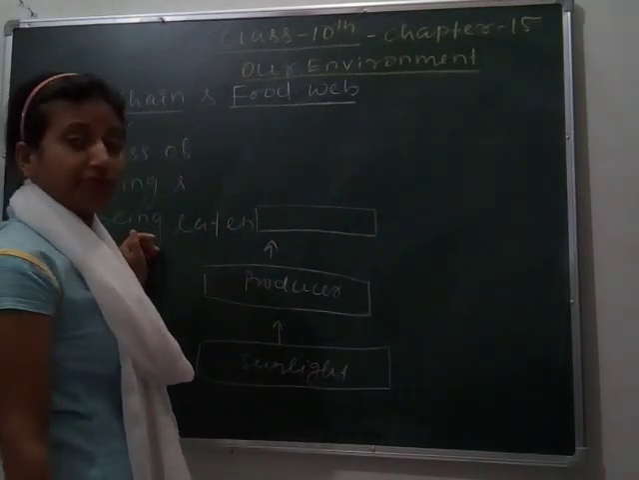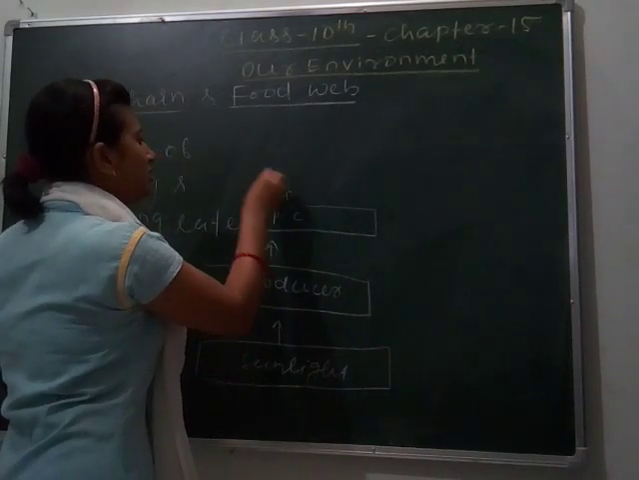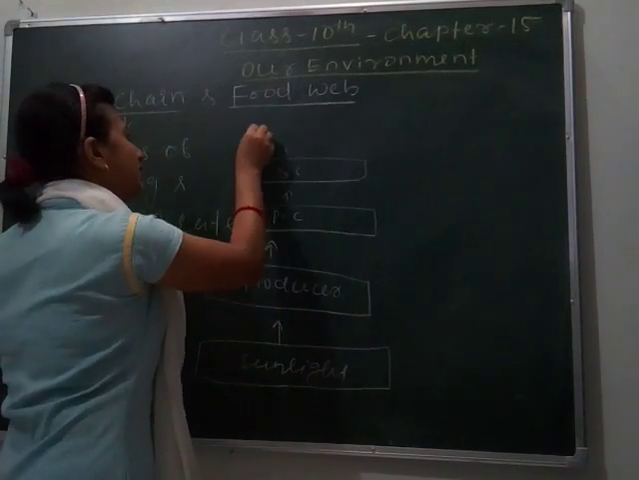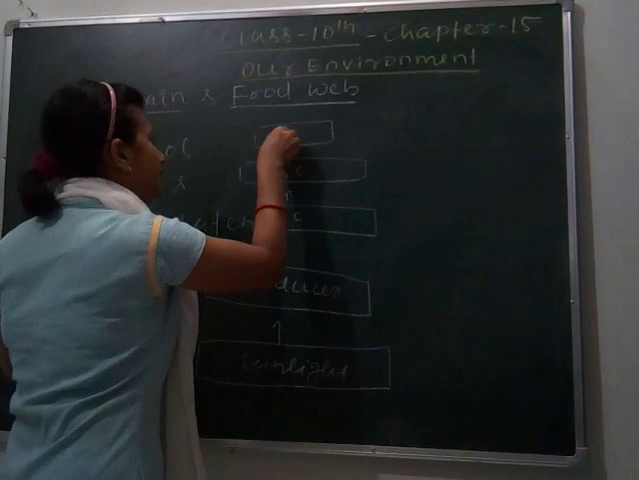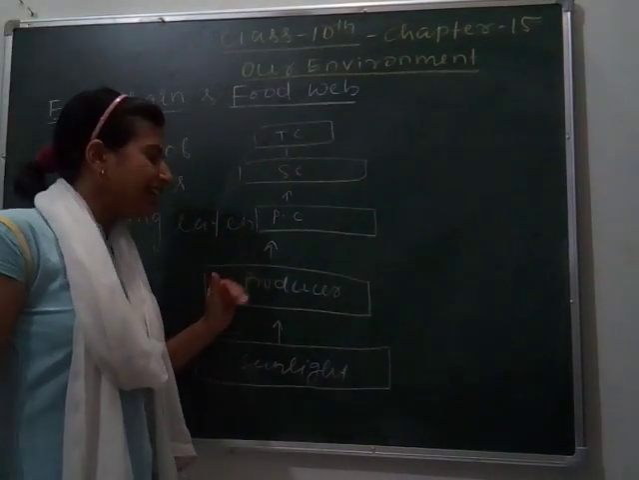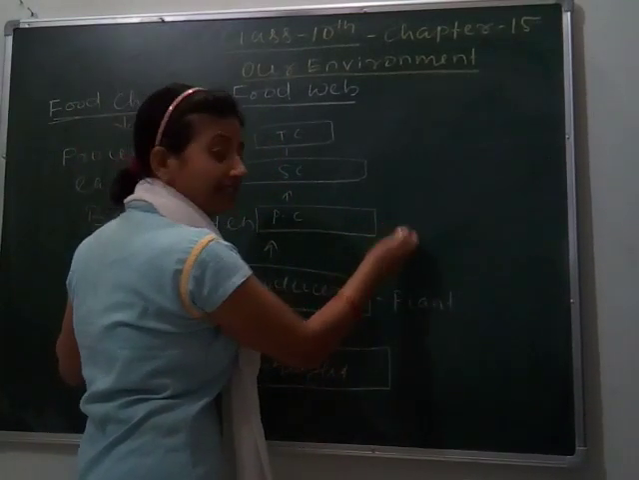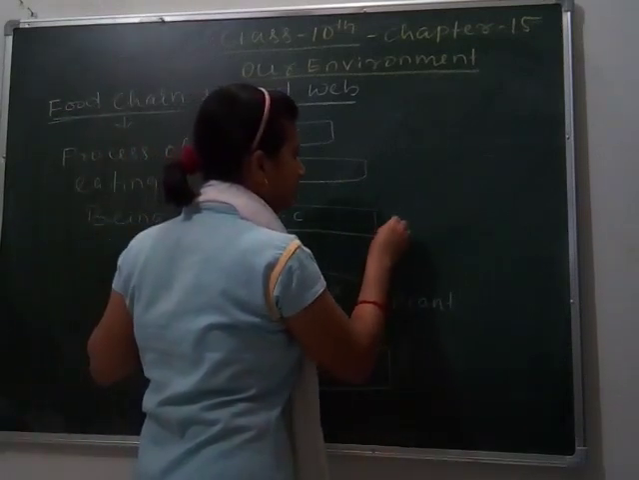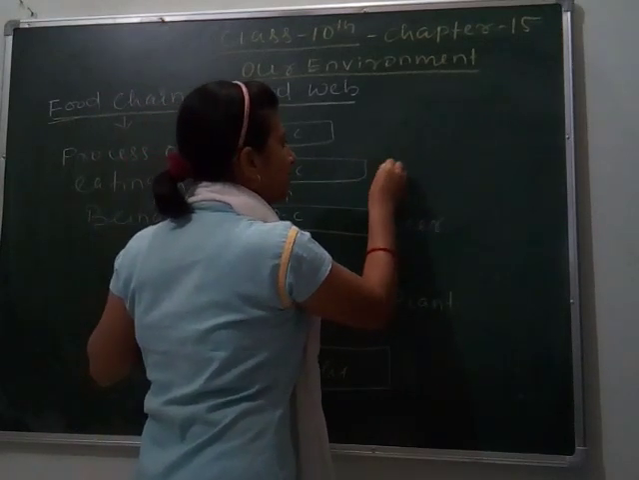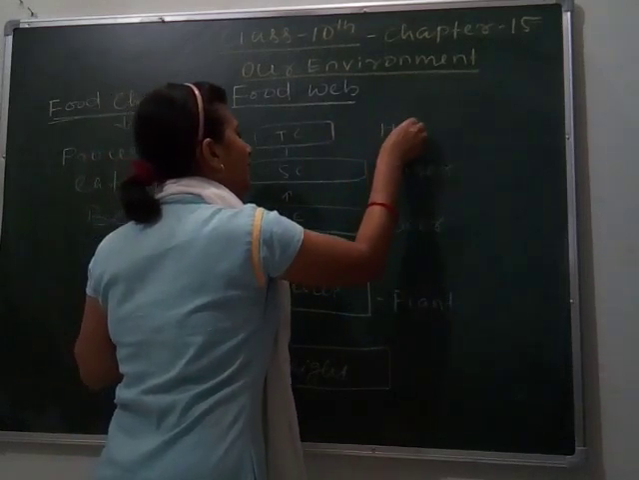As you know, consumers are of three types. Primary, this is called PC, means primary consumer. Then your secondary consumer, this is called SC, and tertiary consumer, this is called TC. So in this way the process of eating and being eaten occurs. So here plant, green plant, here herbivorous. Let's take the example of deer. Next, secondary consumer is your tiger, and tertiary consumer is your human.